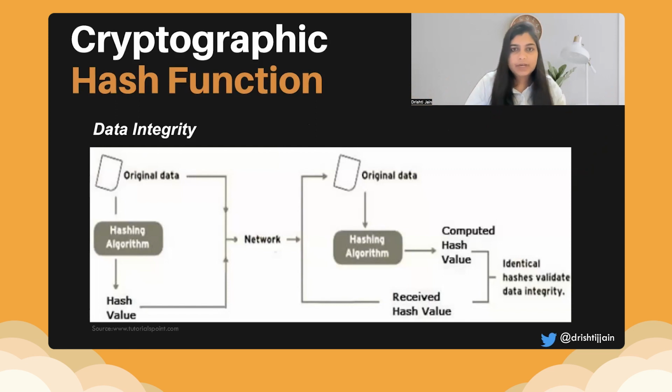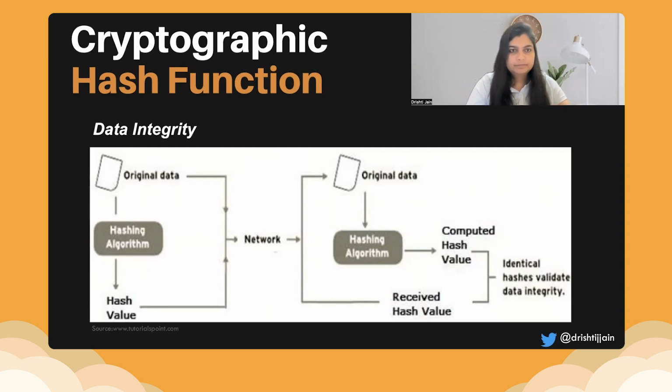Now, a core part, along with the other advantages, is data integrity. Now, consider this. Consider that there's a hashing algorithm wherein the original data has been passed through the hashing algorithm. We get a hash value, which is then passed on to the network, and we are able to get our original data through the hashing algorithm, compare the computed hash value, and that is what helps us identify. Now, data integrity is very crucial whenever we are working with any kind of data.